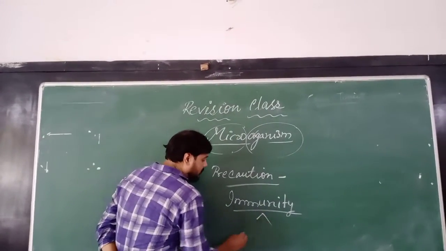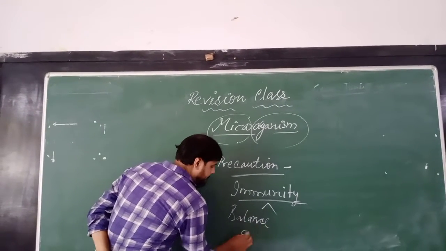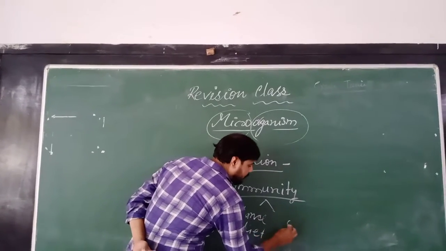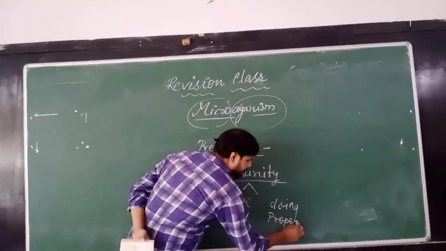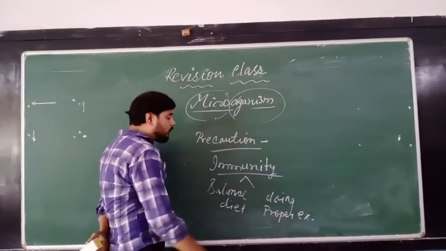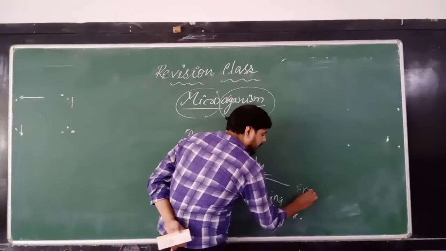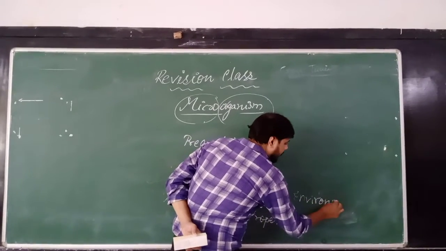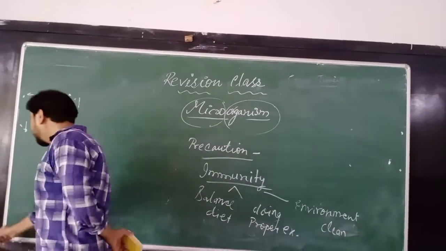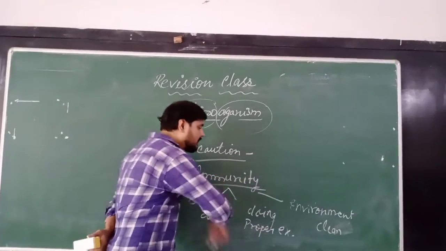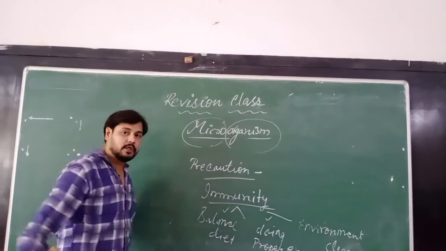There are two ways. One is taking a balanced diet. And the second thing is doing proper exercise. One more thing, we can keep our environment clean. If we keep our environment well, there will be no problem. So this is immunity. To increase our immunity, we should eat a balanced diet and do exercise, then our immune system will be good.